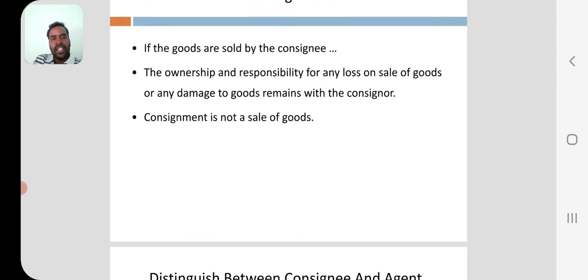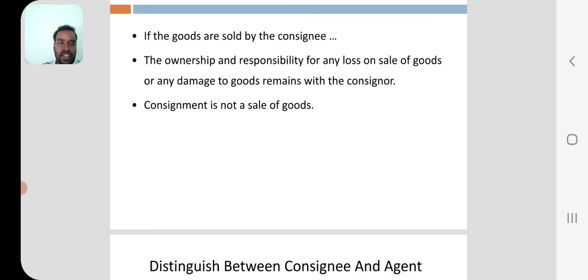The consignee has only one responsibility, that is to sell the goods. Whatever damage occurs, the credit sales are the responsibility of the consignee, and the remaining is the responsibility of the consignor.